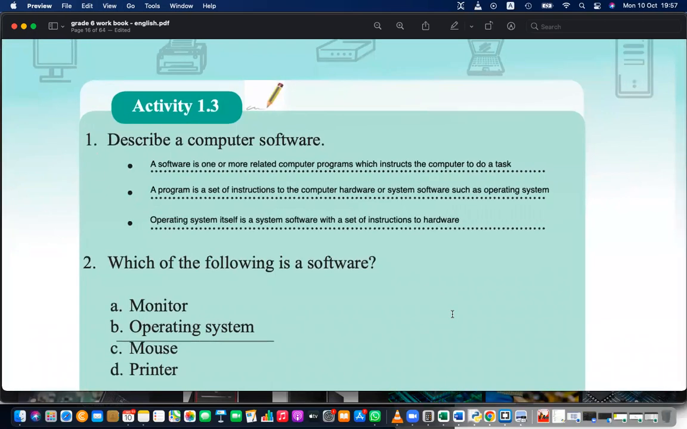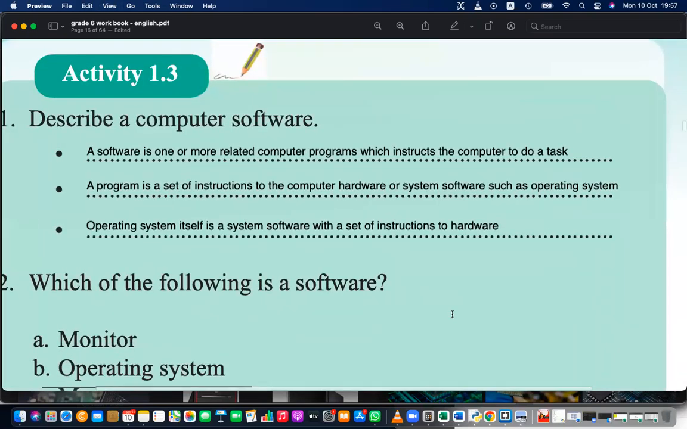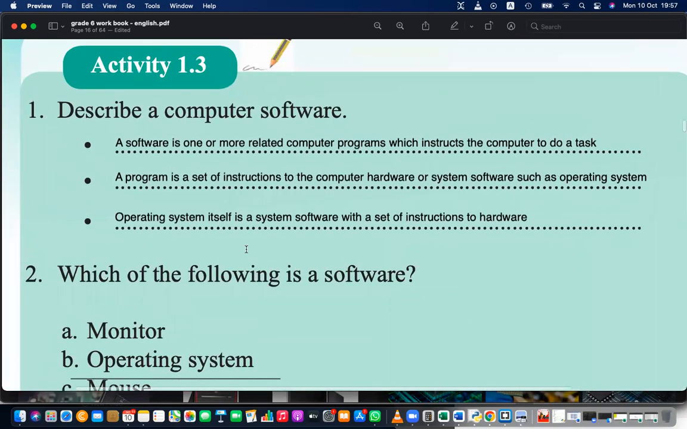This you need to write down because most of the students cannot remember it. The software is one or more related computer programs. A program is a set of instructions to hardware or system software. The operating system itself is a system software and it is a set of instructions to the hardware. So a program can instruct the computer, or even other applications, or the operating system too. So please write this down.